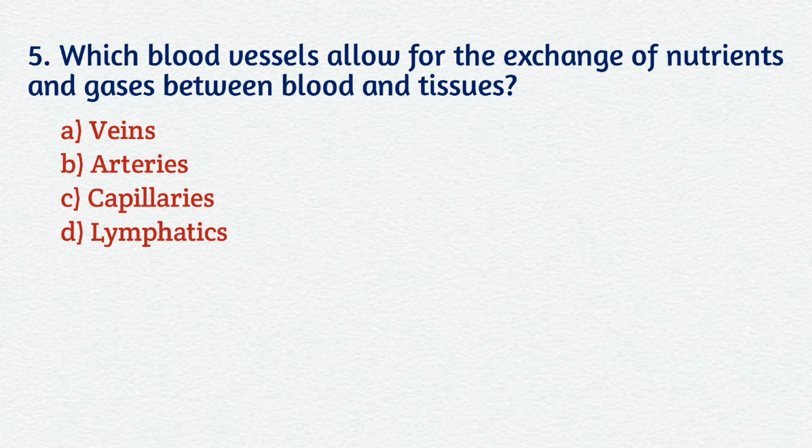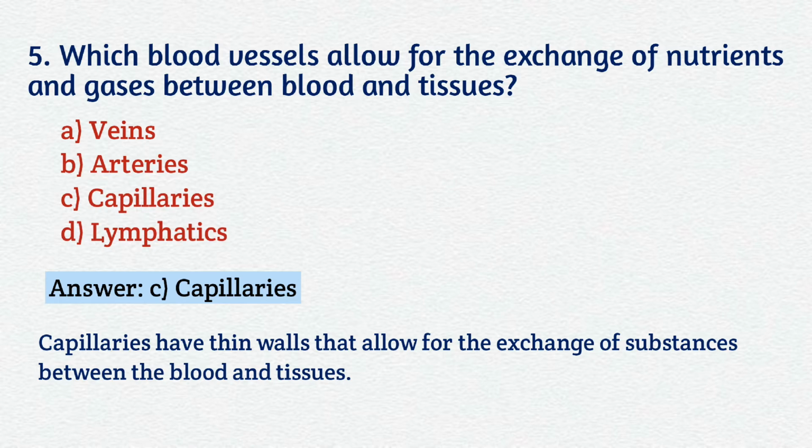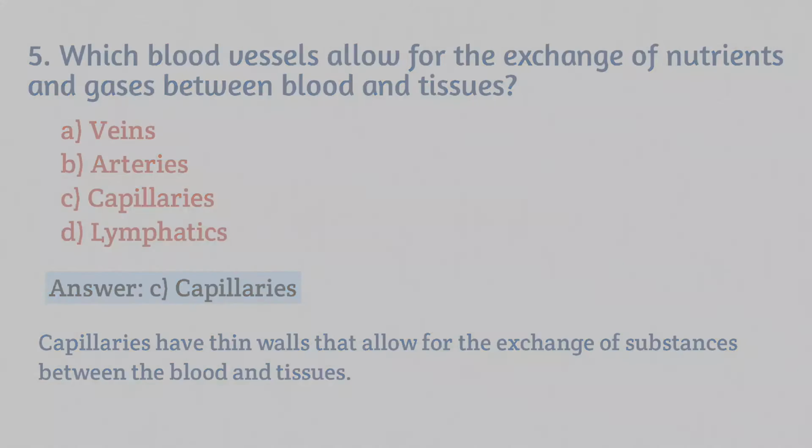Question number 5. Which blood vessels allow for the exchange of nutrients and gases between blood and tissues? A. Veins, B. Arteries, C. Capillaries, D. Lymphatics. Your correct answer is C. Capillaries. Capillaries have thin walls that allow for the exchange of substances between the blood and tissues.